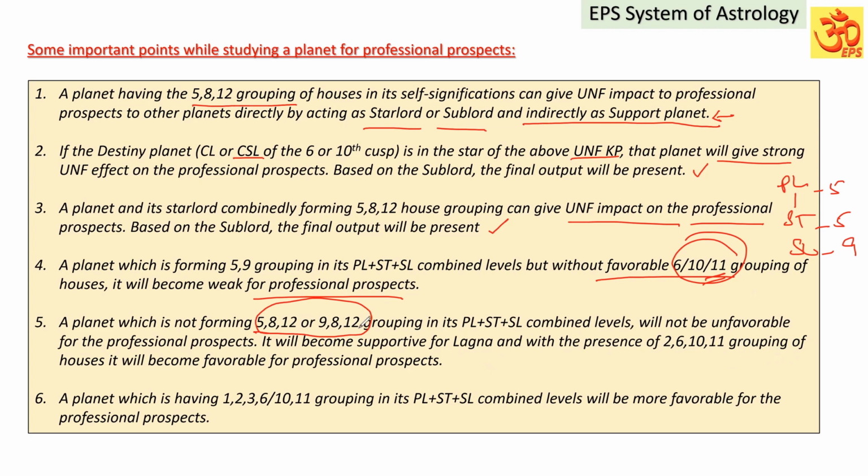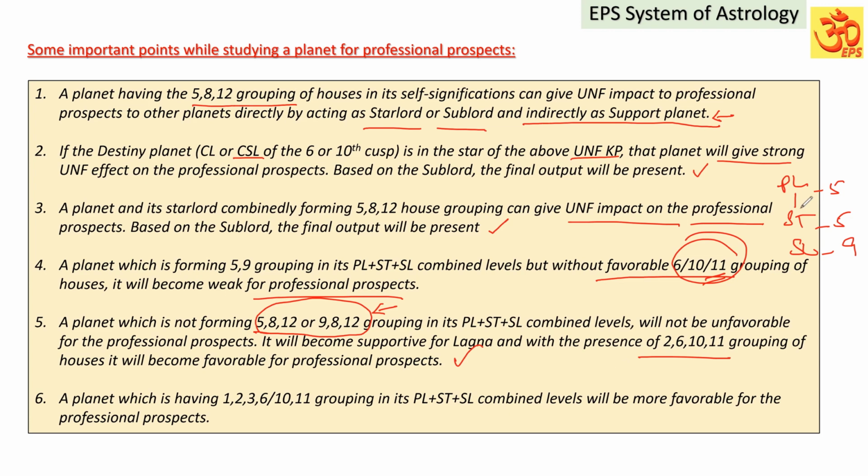Because these houses, 5, 8, 12 or 8 and 12 grouping, are not there, it is not going to be unfavorable to the Lagna, right? If it is not there, and it also has the favorable grouping of houses which are favorable for the profession, it will become favorable for the professional prospects. It means in the absence of the unfavorable key planets among the rulers, or when this grouping is not formed in the combined levels, that planet will not be unfavorable, it will be supportive. Presence of favorable grouping makes that planet supportive for the event.